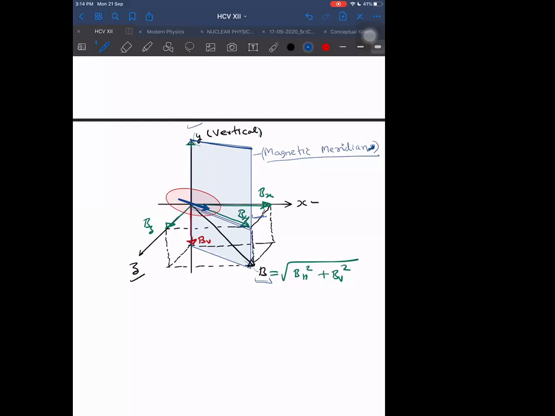Vertical, we always know: we drop something, it will fall downwards. That is the vertical. And BH we know. Once we know these two axes, I can join these and make a plane out of these two lines, and I will get a plane, right? So it is correct that we can find it out by BH only. But if we know B, then it is much better. But how will we find out in which direction net B lies? How to find out that?